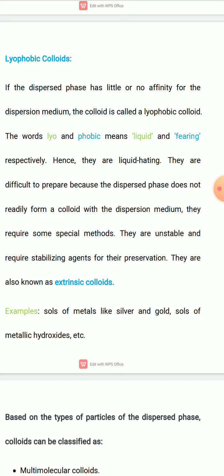And these colloids are very unstable. They are unstable, okay, and they require a stabilizing agent for their preservation. These lyophobic colloids are also known as extrinsic colloids. Examples of lyophobic colloids: salts of metals like silver and gold, salts of metallic hydroxide. These are examples of lyophobic colloids.